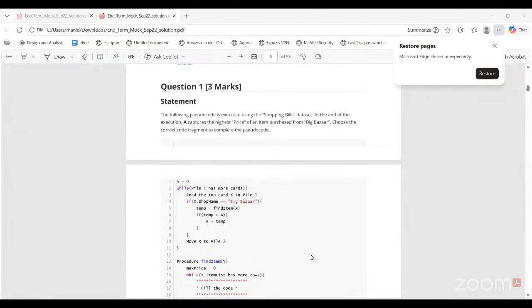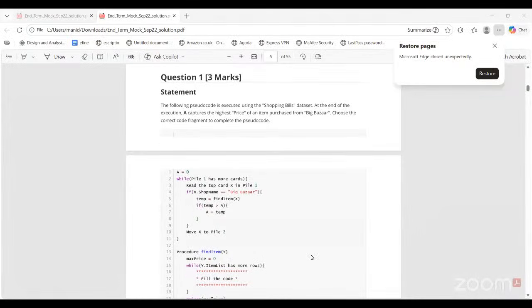Yeah, you will see the screen. Yes, the screen is visible, right? Yes, ma'am. Just now it became visible.